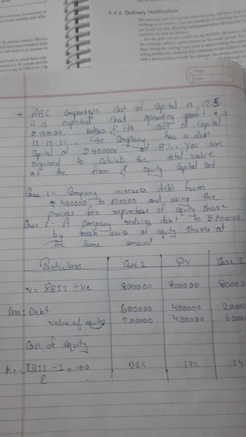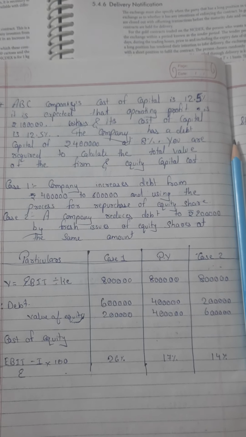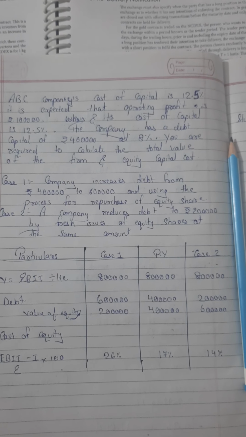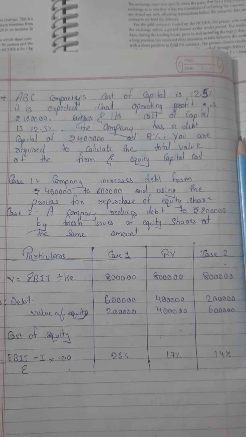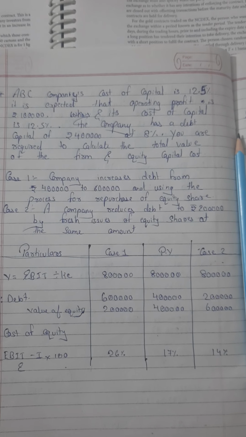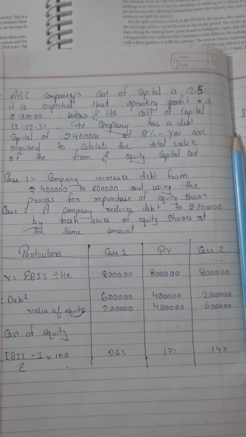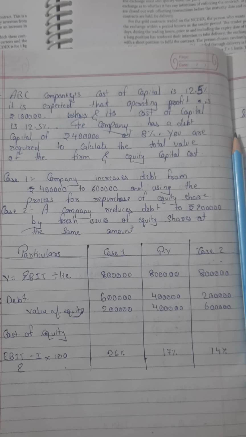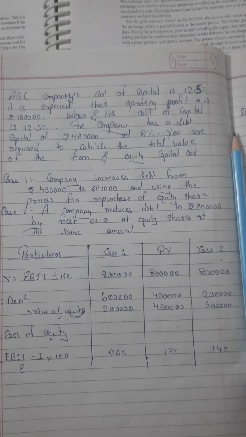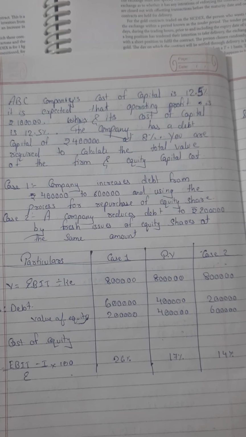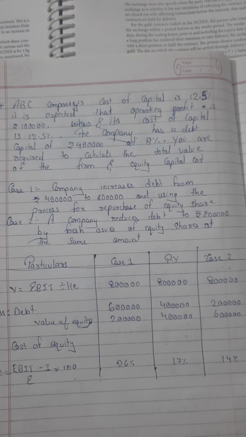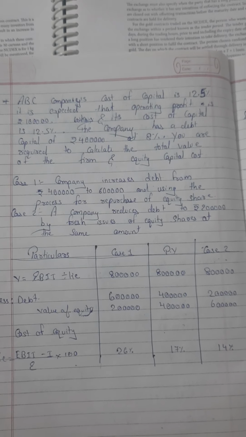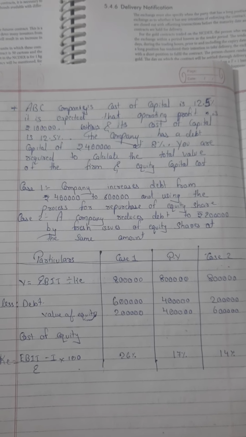Another question, question 3. ABC company's cost of capital is 12.5%. It is expected that operating profit is rupees 1 lakh and its cost of capital is 12.5%. The company has a debt capital of rupees 4 lakh at 8%. You are required to calculate the total value of the firm and equity capitalization cost, that is KE, that is to be found out.